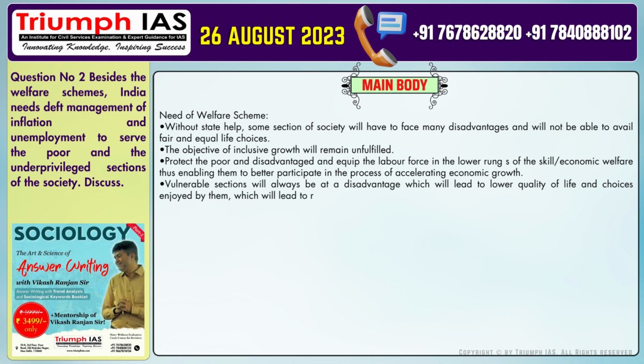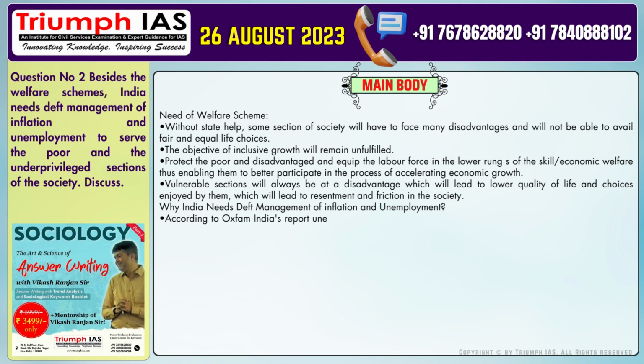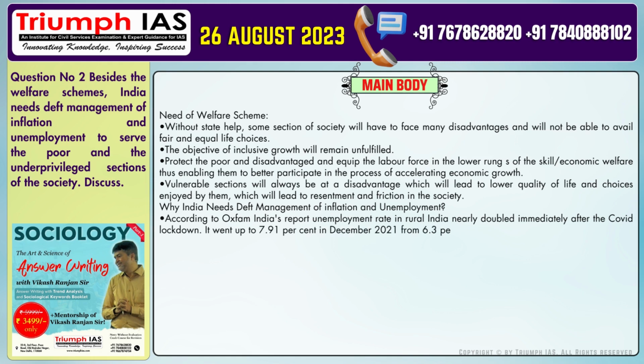Number 5. Why does India need deft management of inflation and unemployment? Number 6. According to Oxfam India's report, the unemployment rate in rural India nearly doubled immediately after the COVID lockdown. It went up to 7.91% in December 2021 from 6.3% in 2018 to 2019. Number 7.